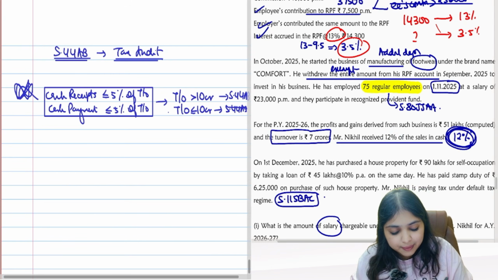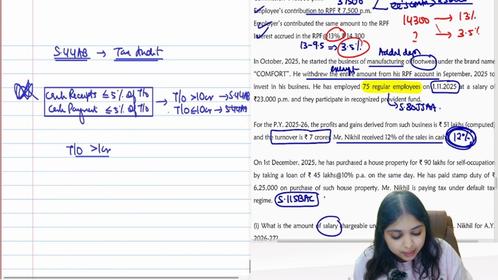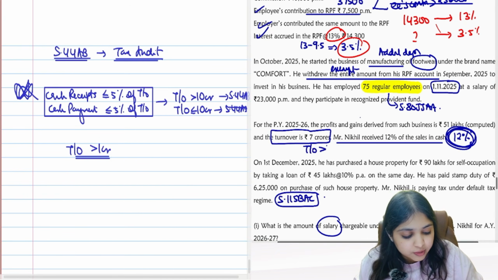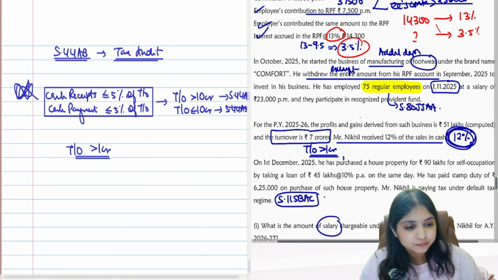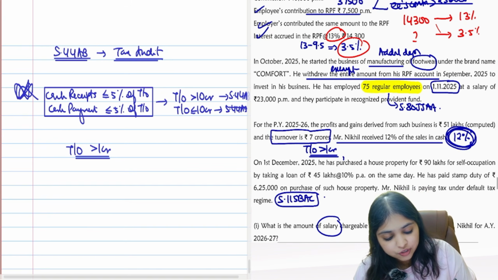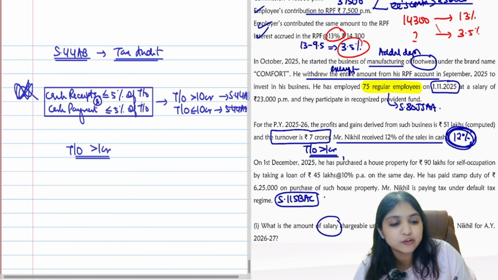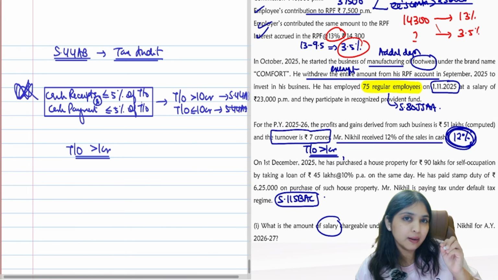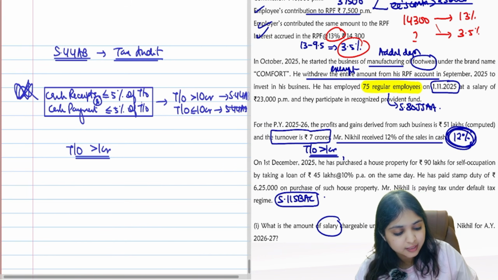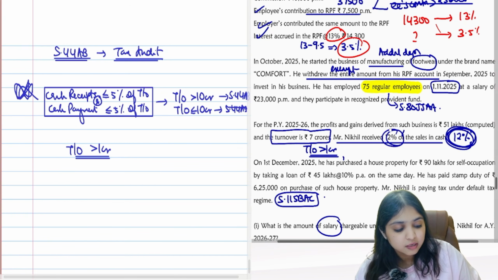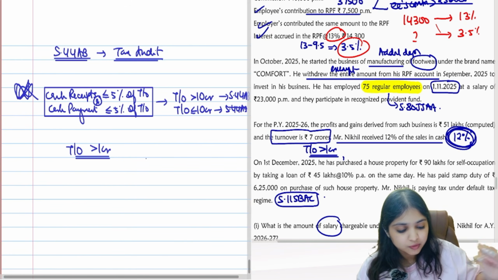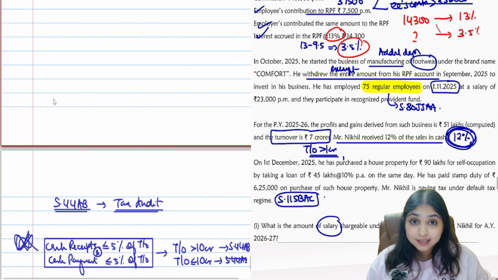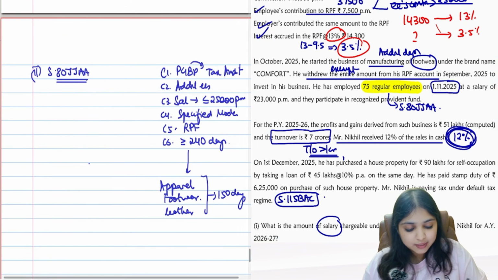So which situation will apply? You will see the turnover. Is it more than 1 crore? Yes, guys. Turnover is more than 1 crore. Therefore, 44AB tax audit will apply. Okay. It is cash receipts and cash payments. Both have to be within 5%. Both have to be within 5%. Then only the 10 crore limit will apply. Here, if you see, the cash receipt is 12%. So even if one of the numbers is more than 5%, then the 10 crore limit will not apply. So the 1 crore limit will apply. Turnover is more than 1 crore over here. Therefore, tax audit will apply.